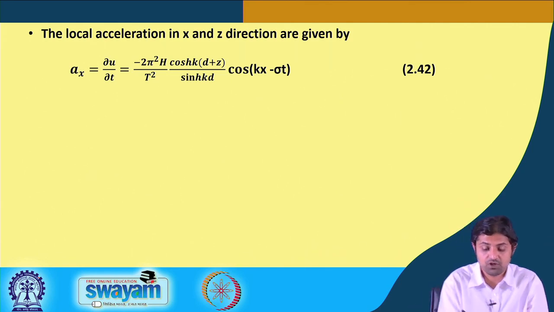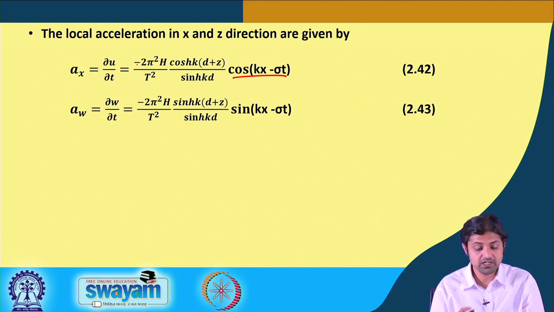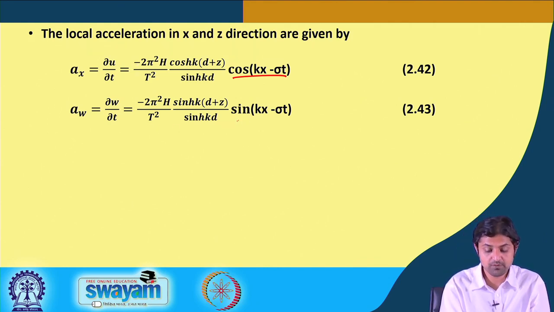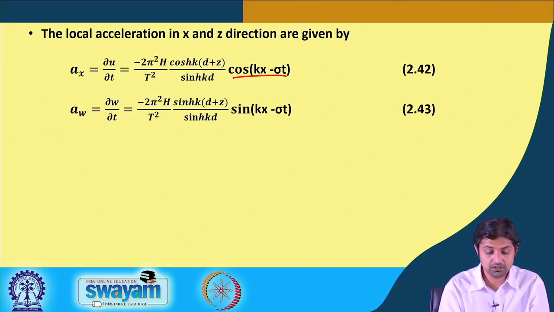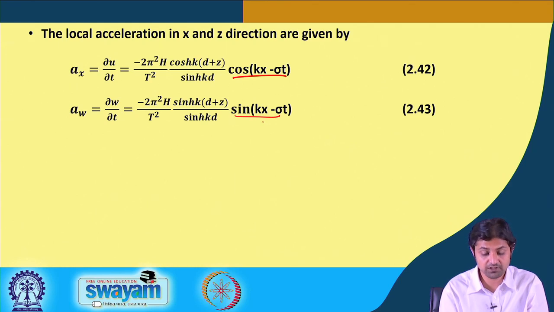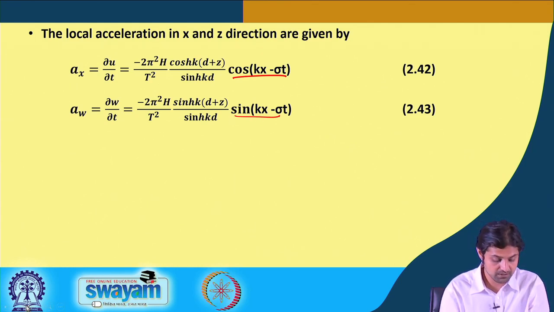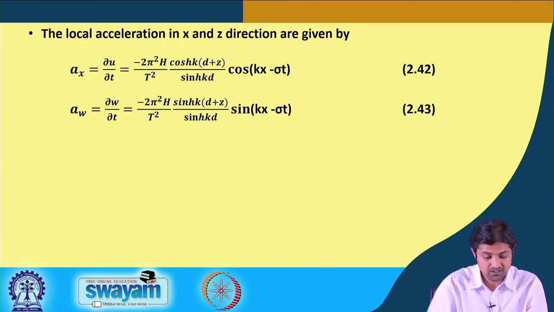So, sin becomes cos here with a negative sign, and similarly aw will become sin with a negative sign. Sorry, here it was sin, so it becomes cos and there was already a negative sign, and in aw this cos was there and it becomes sin after the differentiation with a negative sign. All right.